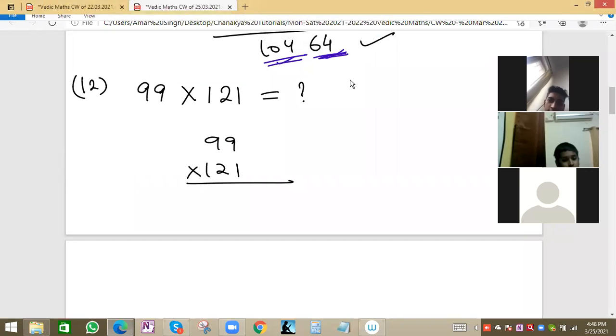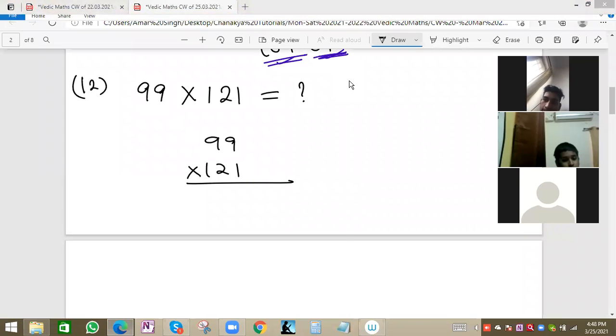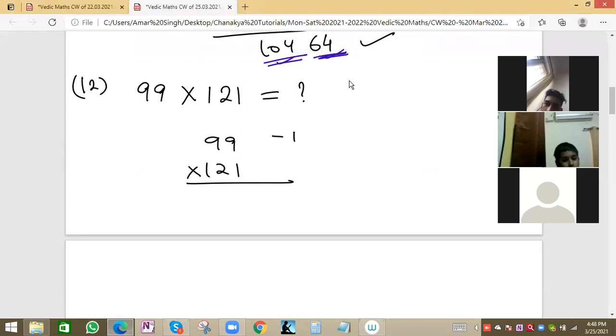So what is the method basically? Right, then we also have the correct answer. How much is it less than 100? 100 is the reference value. So 99 is less than 100 by 1, minus 1. 121 is more than 100 by 21, plus 21. We'll do cross. So which is the easier option? 121 minus 1, that is 120, will be the easier option. Here also we'll get 99 plus 21, which is the same, 120 only, and 120 we write here. Now 21 into minus 1 will be minus 21.